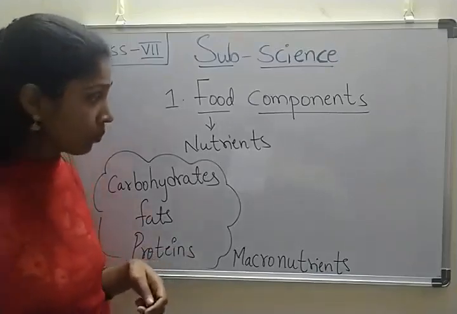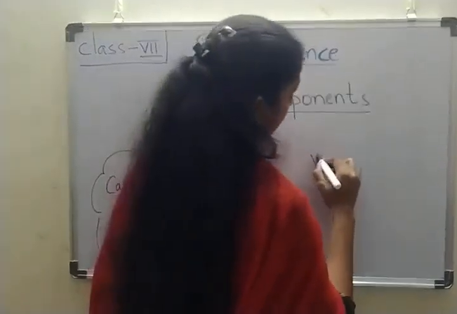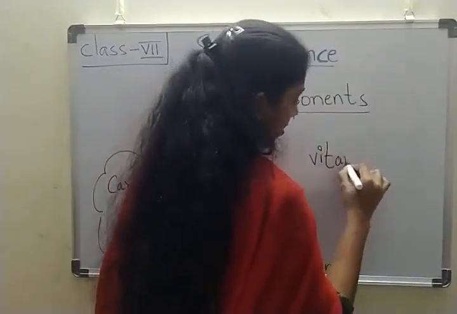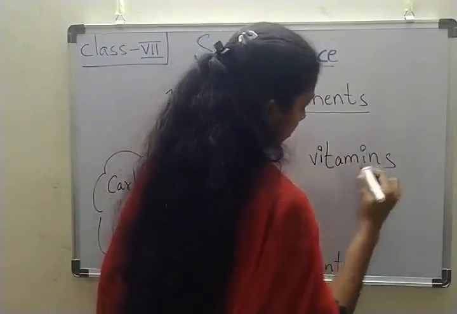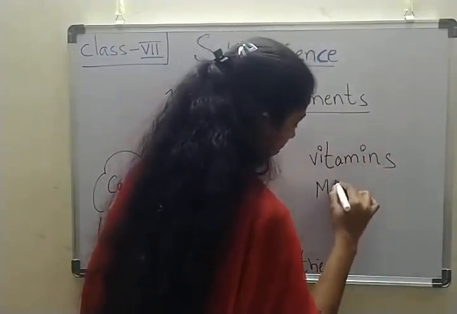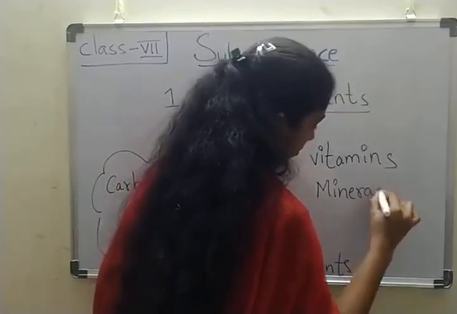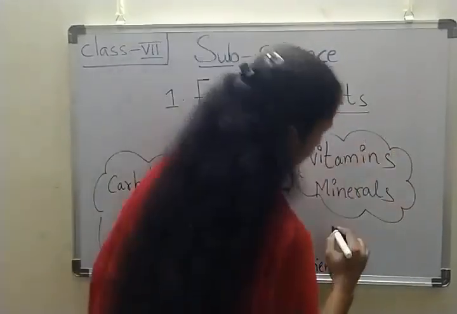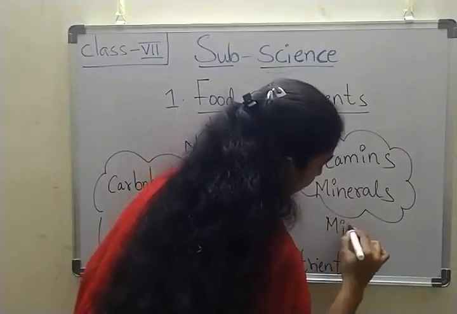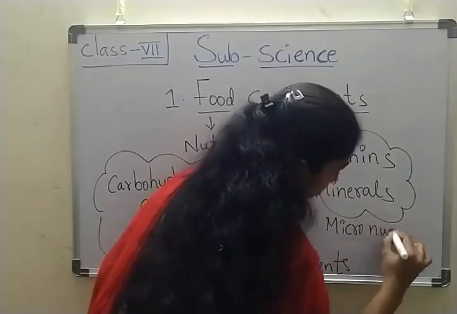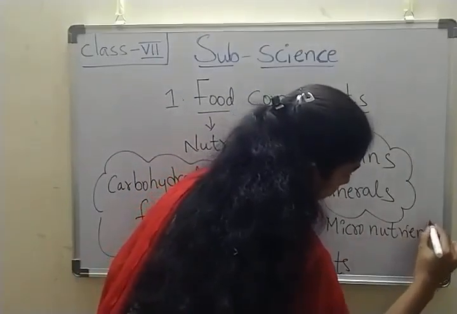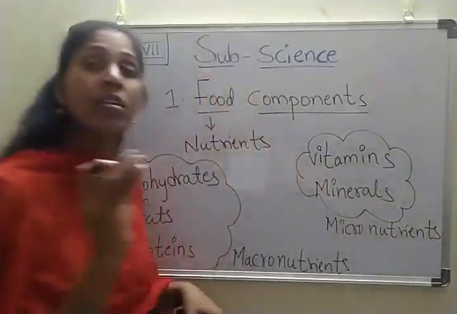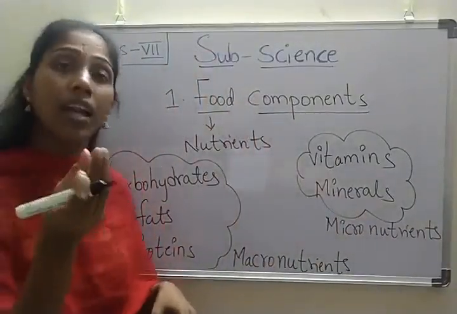Now vitamins and minerals are also called micronutrients. Micro means small, or less quantity.